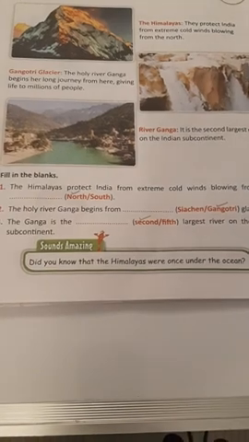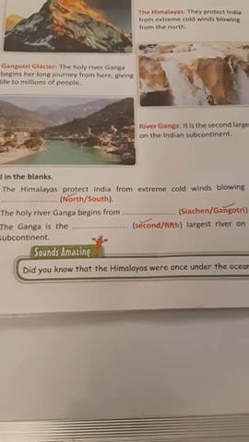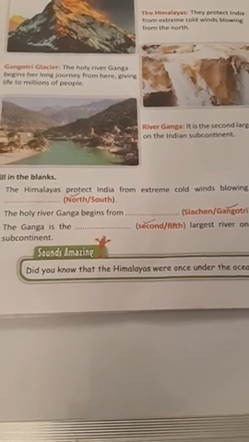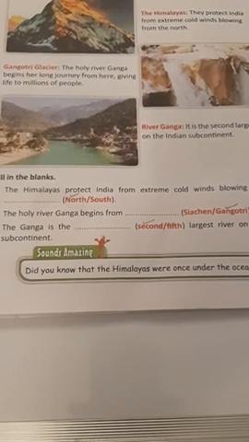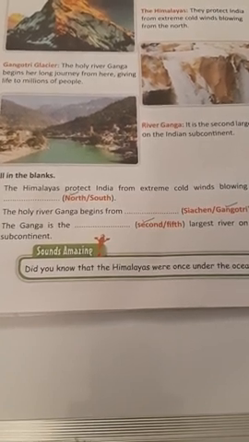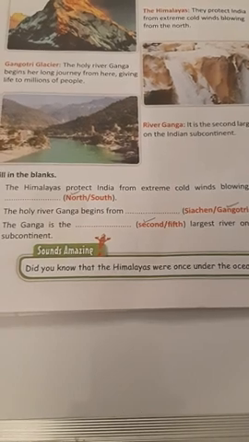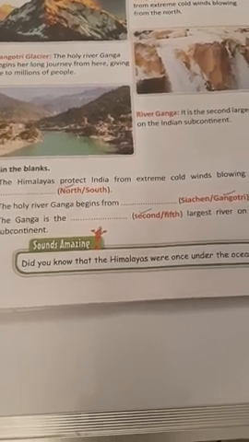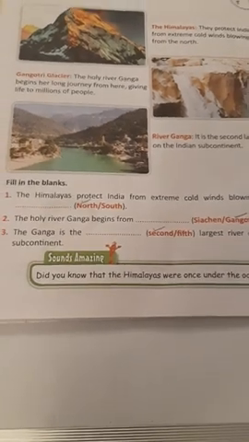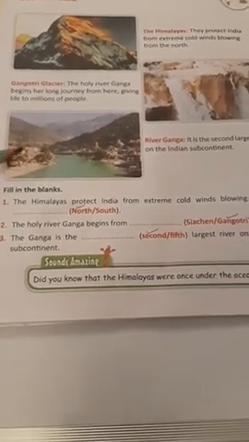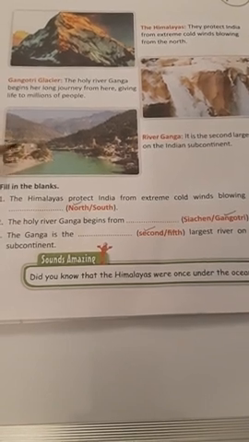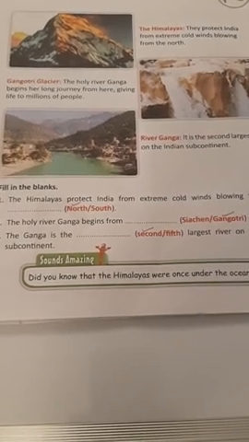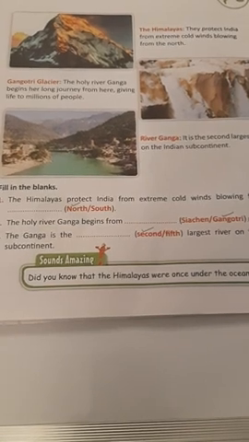It flows from North India and falls into the Bay of Bengal. It is the second largest river on the Indian subcontinent. The water of Ganga River is called Ganga Jal and is considered the most sacred water and used in various rituals. So children, all these notes I will be giving you in your homework app, and then we have to do question answers related to the notes I will give you.